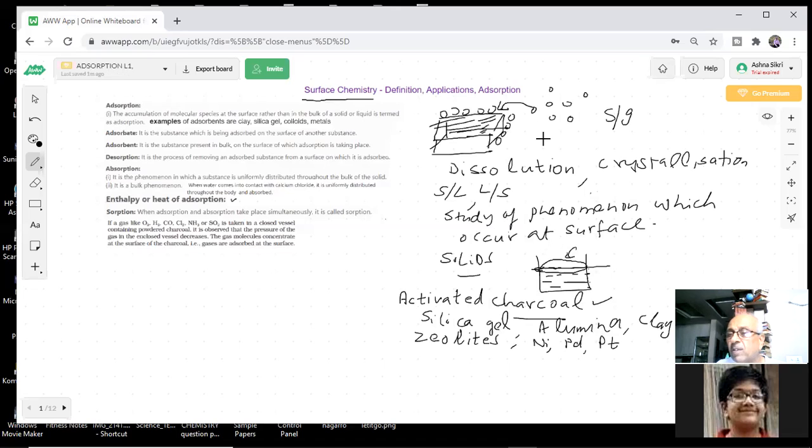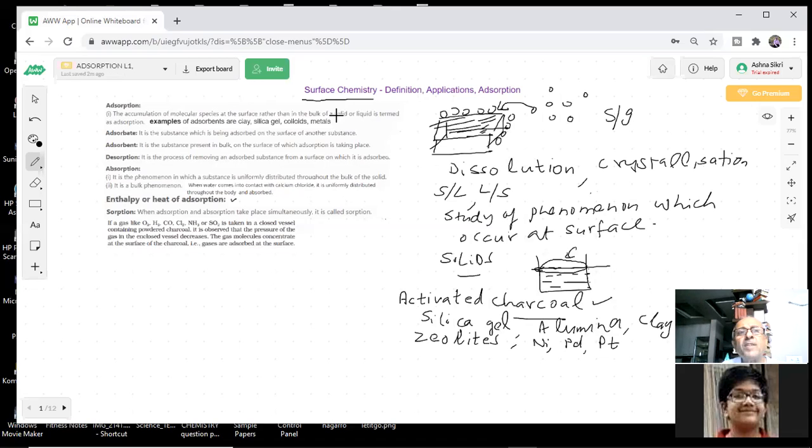In fact, today, for any item you are buying online, as soon as you open the box, what do you see? There is a small pouch in the box. What is the function of that pouch? It's an adsorbent, silica gel. Yes, sir, silica gel. It could be charcoal or, mostly, silica gel, which can absorb moisture so that the things don't get spoiled. Most of the things you are buying, you experience all this. Therefore, we know that charcoal is a very good adsorbent. We will give evidence of this also very soon.